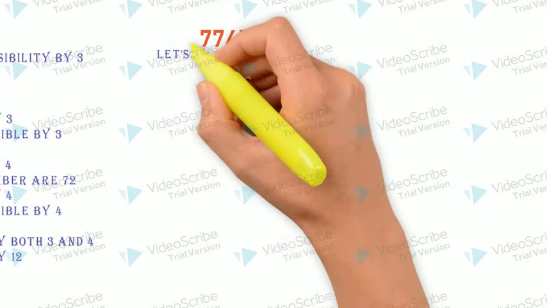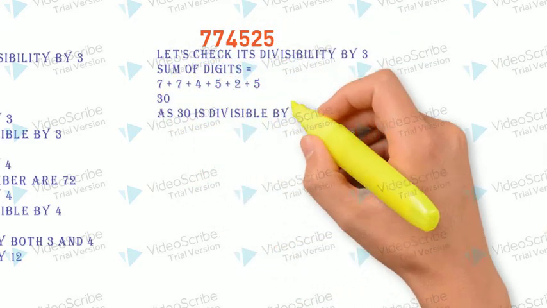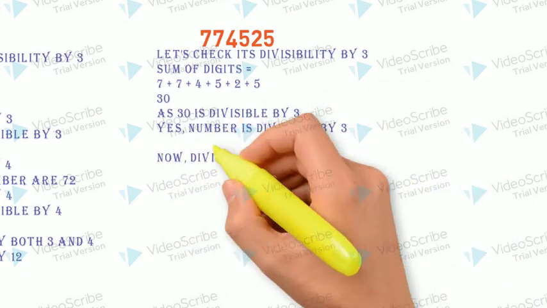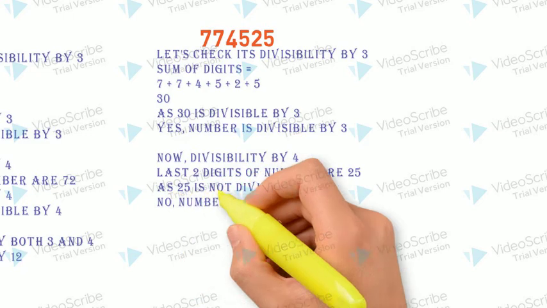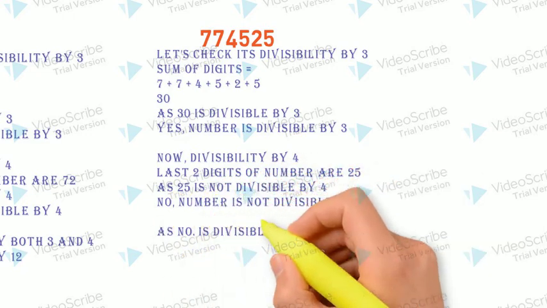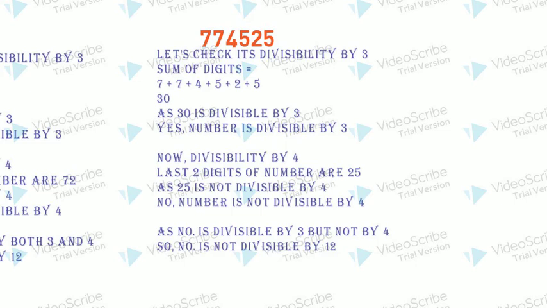77455. Same rule. We will check its divisibility by 3. Yes, it is divisible because 30 is coming. What about 4? Last two digits are 25. No, it is not divisible by 4. As we can say here, it is divisible by 3 but not by 4. So simply the number is not divisible by 12 as it is not divisible by 4.